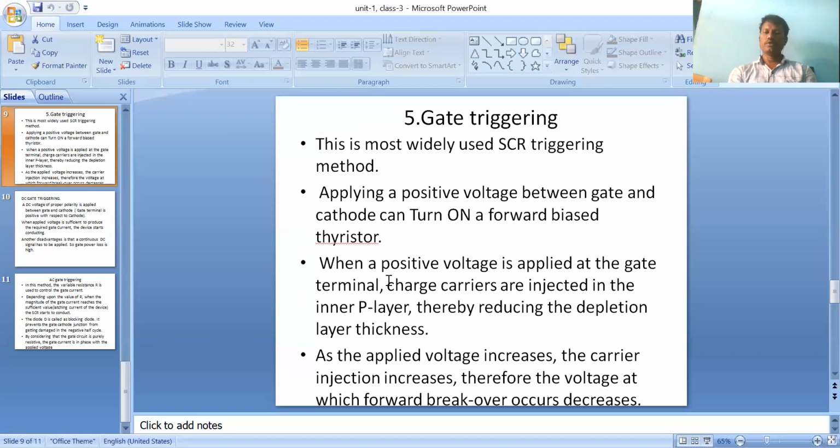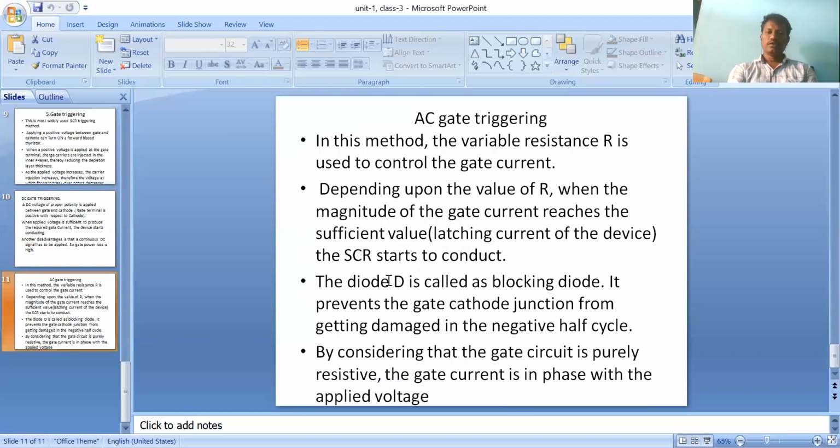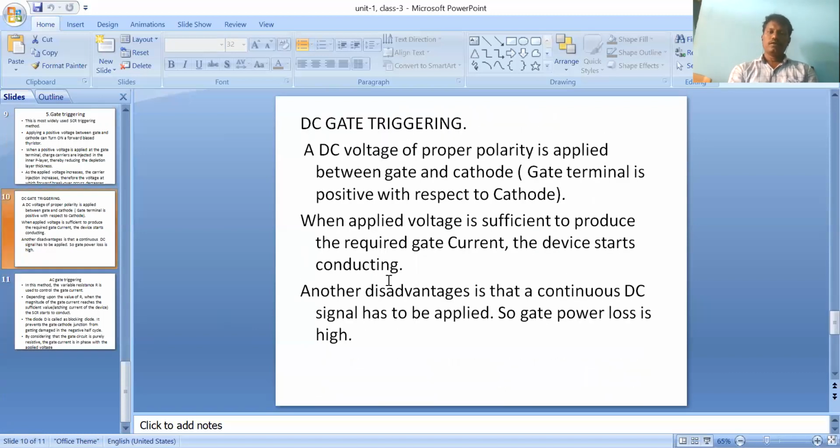When positive voltage is applied at the gate terminal, charge carriers are injected in the inner P layer, thereby reducing the depletion layer thickness. In gate triggering there are two methods: AC gate triggering and DC gate triggering. Let us discuss DC gate triggering first.